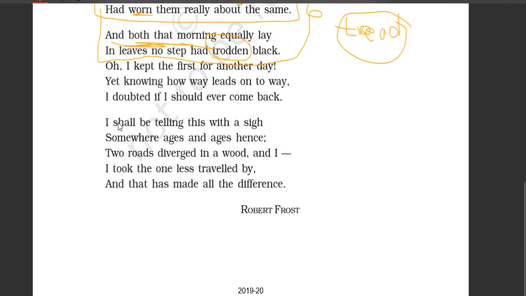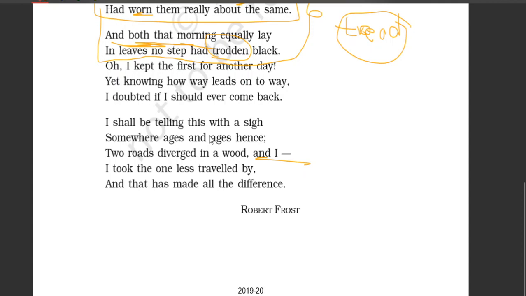Moving on to the last stanza. I shall be telling this with a sigh, somewhere ages and ages hence, two roads diverged in a wood, and I, hesitation here, and I took the one less traveled by, and that has made all the difference. I shall be telling this with a sigh. We are not sure about this, whether it is a sigh of contentment or sigh of regret, right? I shall be telling this with a sigh.